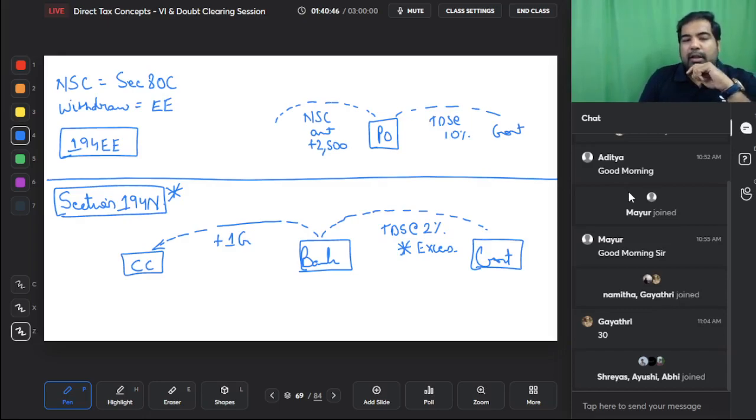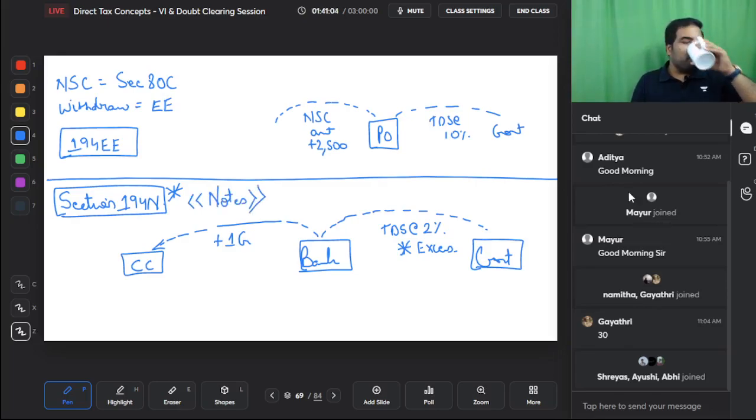So if you are withdrawing more than 1 crore, up to 1 crore no problem, but more than 1 crore, let's say you withdrew 1 crore 10 lakhs, then on the 10 lakh rupees they will deduct at the rate of 2% and they will pay to the government. This is basically 194N. The shortcut is N for notes.